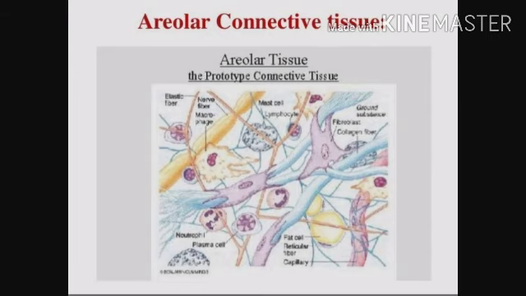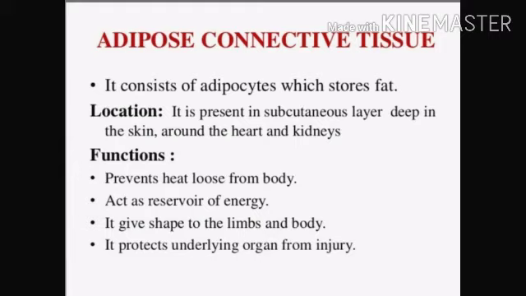So this is the areolar connective tissue. Next is the adipose connective tissue. It consists of adipocytes which store fat. Location. It is present in the subcutaneous layer deep in the skin, around the heart and the kidney.